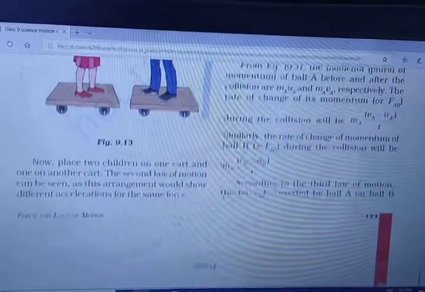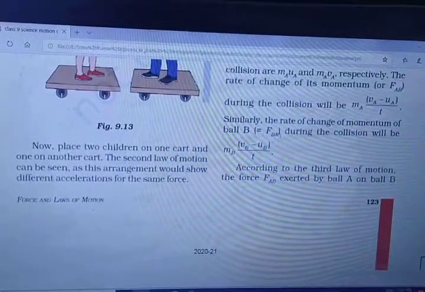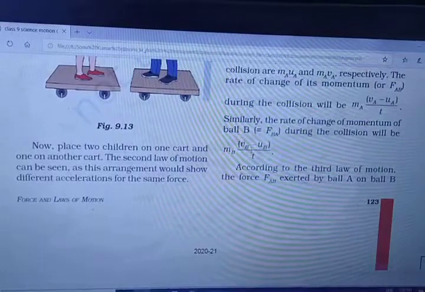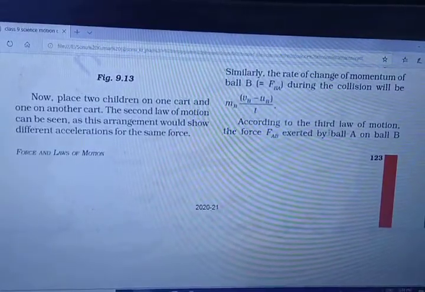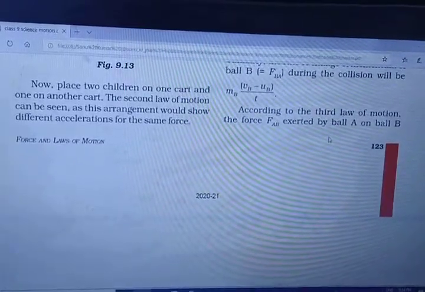And what will be the momentum of ball B? FBA will be MB into (VB minus UB) by T, according to the third law of motion. What is the third law of motion? Every action has its equal and